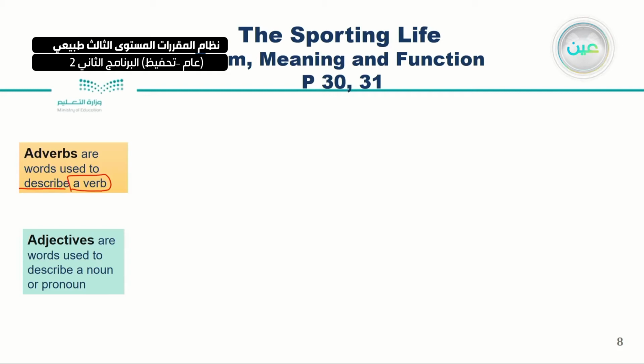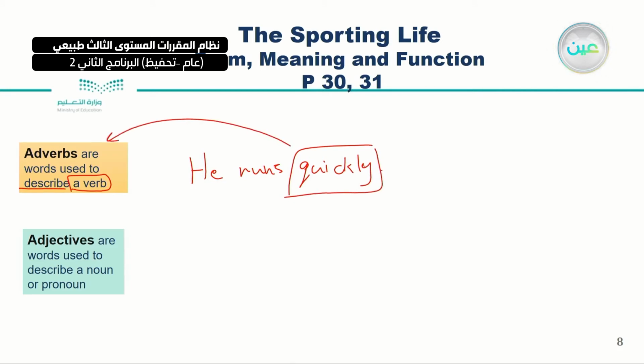For example, he runs quickly. The word quickly here is an adverb. Now, can you give me the adjective from this adverb, quickly? The adjective is quick.